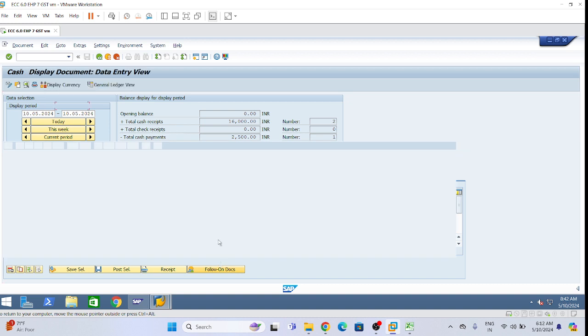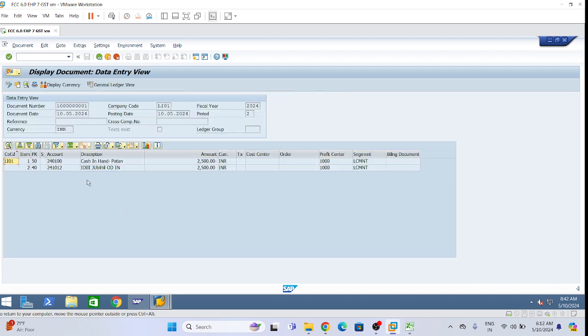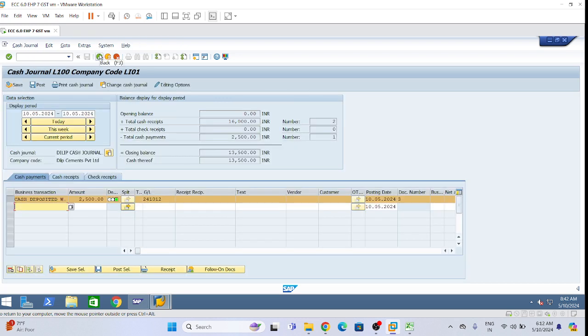Click on follow on documents. Now you see debit IDBI is overdraft incoming debit, credit cash in hand. Correct only. So we have done this third scenario also. Now fourth one.